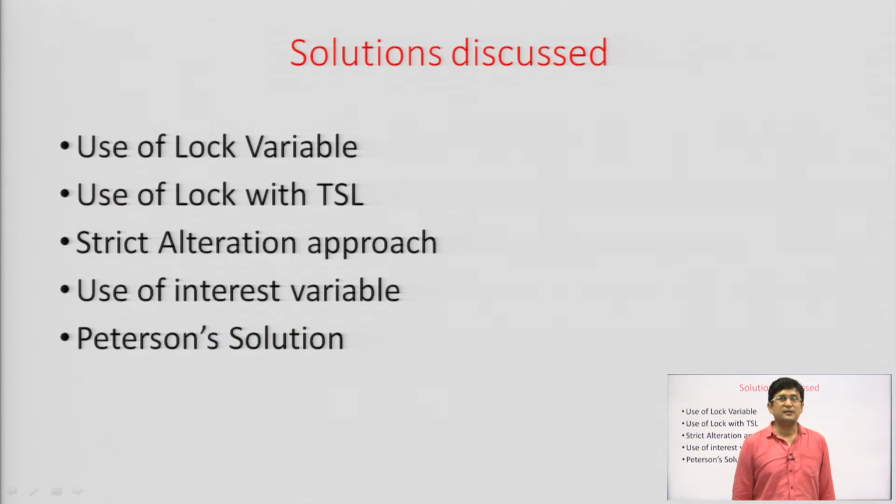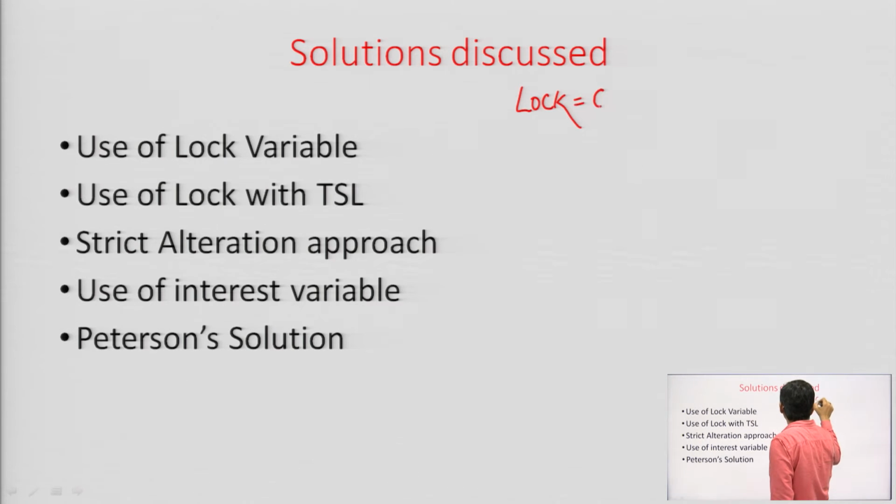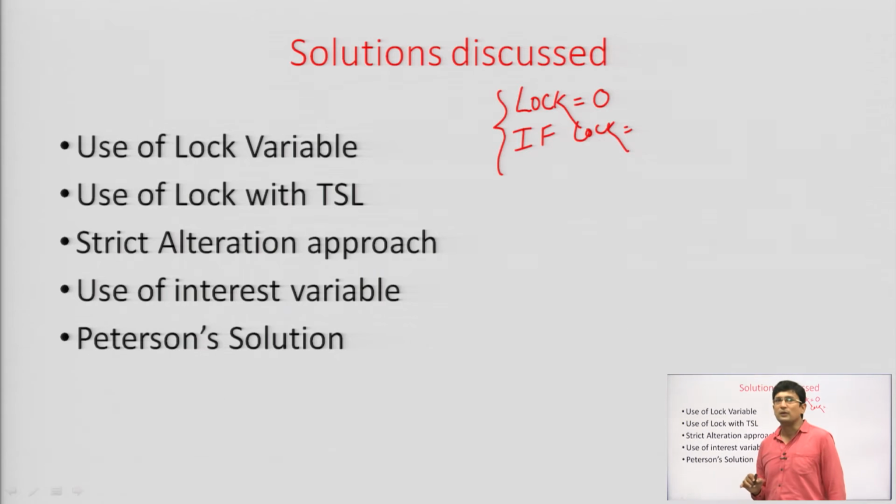Now, we have discussed these solutions in the previous lectures. We have seen the use of the lock variable. We have seen that when we check the condition if lock equals 0, then only enter the critical section, this can be divided into pieces of code written in assembly language, which require no preemptions to take place in between.